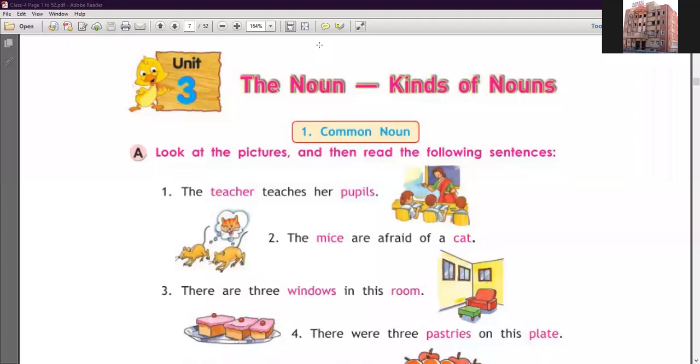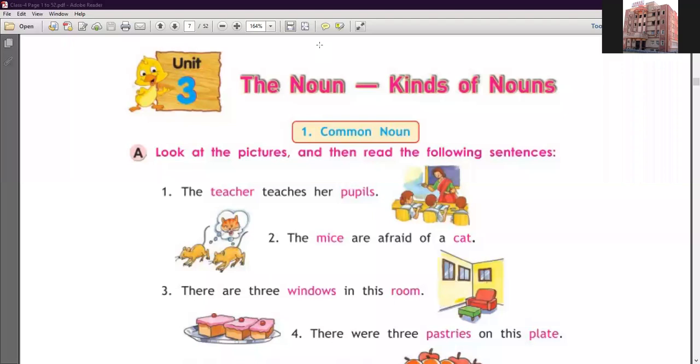Yes, students, today we are going to continue our lesson number 3, the noun and its kinds. Yesterday we studied the noun and its kinds. Today we will do the exercise of this chapter. Firstly, we will revise the noun and then we will do the exercise. So, let's start with the common noun.